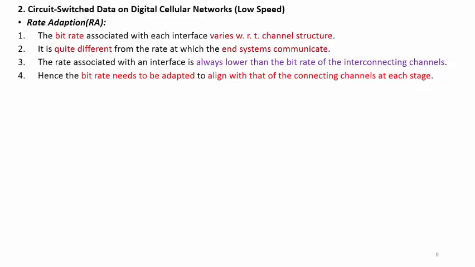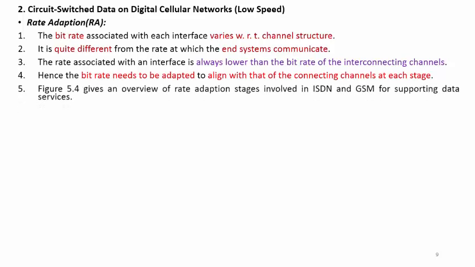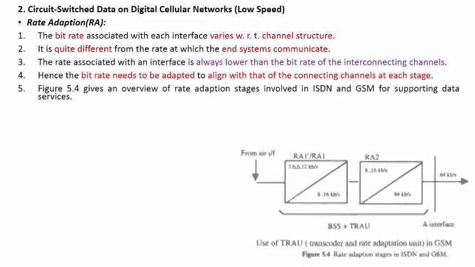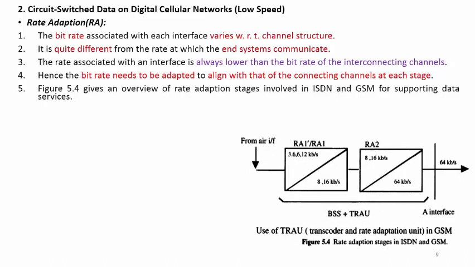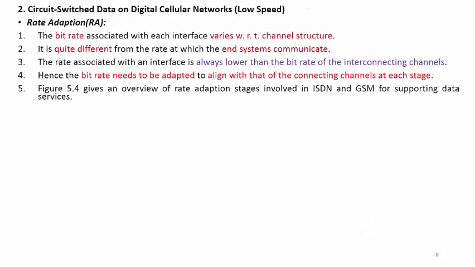Bit rate adaptation is most important to get connected with the network, where the alignment of the channel is most important. Here we can see different rate adaptation stages involved in ISDN, that is integrated services digital network, and the GSM network supporting the different data services.